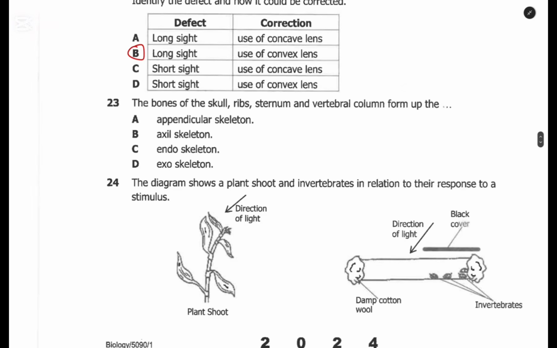Question 23. The bones of the skull, the ribs, the sternum, and the vertebral column form up the type of skeleton called the axial skeleton. So look at the skeletal system as well. Make sure that this topic you know very well.